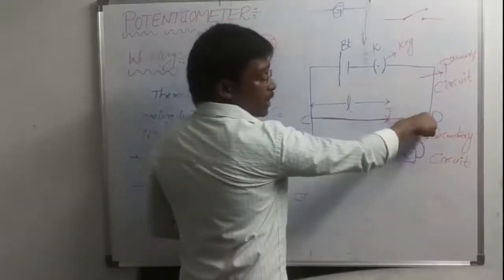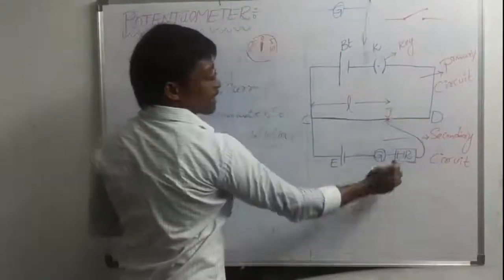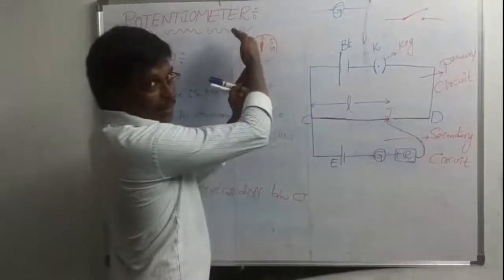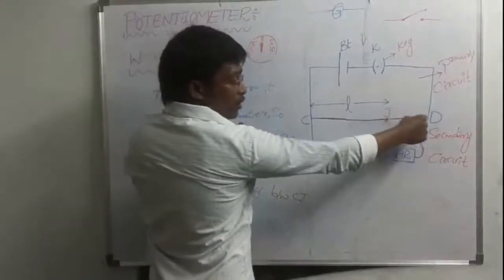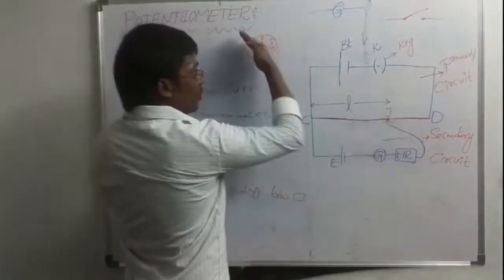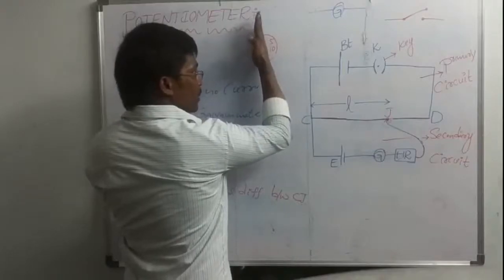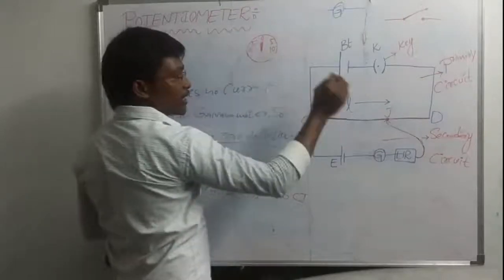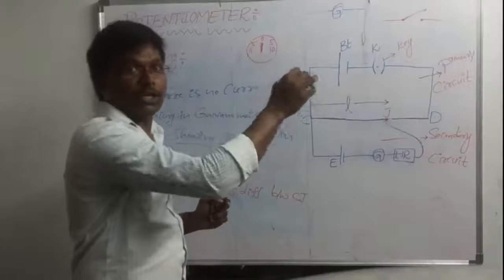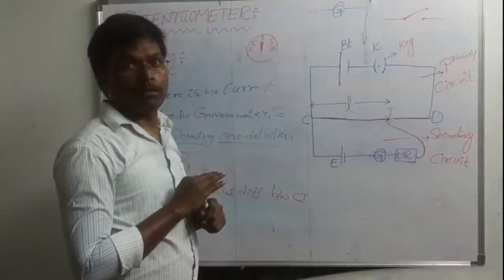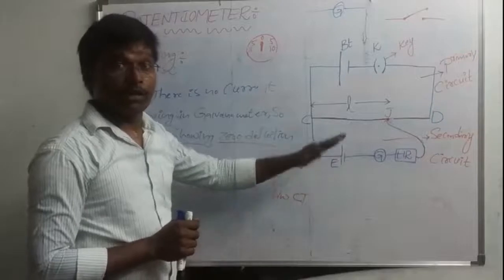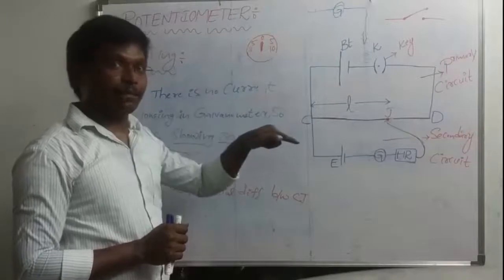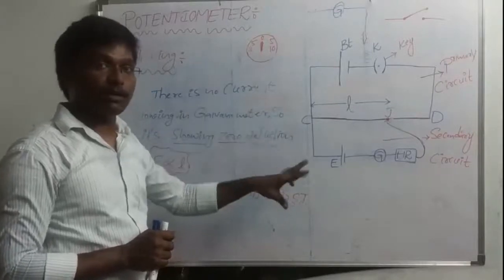Whenever you touch one particular place, the galvanometer shows some particular reading. But when you move the jockey, the galvanometer moves towards zero deflection. At one particular point, the galvanometer completely shows zero. At that time you can stop the jockey on the potentiometer wire. Why is the galvanometer showing zero at that time? Because there is no current flowing through the galvanometer.